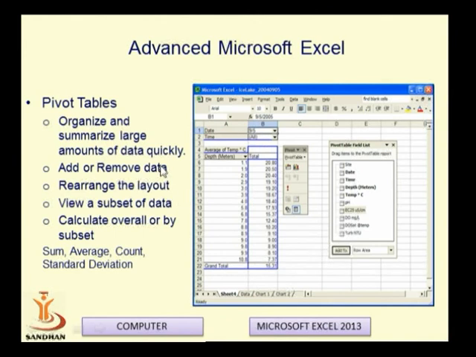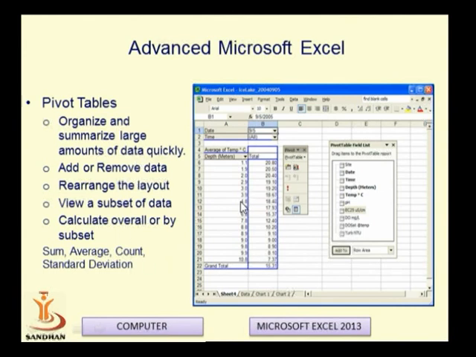In order to make a pivot chart or pivot table, first of all you have to select the Insert option in the menu bar, and then on the left side you will find Pivot Table. By clicking on Pivot Table, it will show a new worksheet option, where the pivot output will be shown. You can select the same worksheet or a new worksheet.